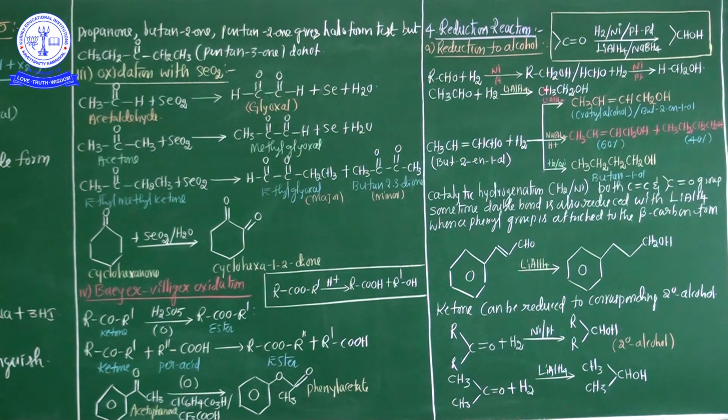As I already said at the start of the reduction, whenever ketones are involved in the reduction process, a 2-degree alcohol is obtained. See here, this is the ketone, and in the presence of either nickel or platinum with hydrogen, a 2-degree alcohol is obtained. This is acetone, and isopropyl alcohol is obtained.